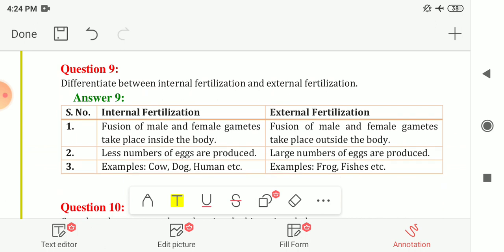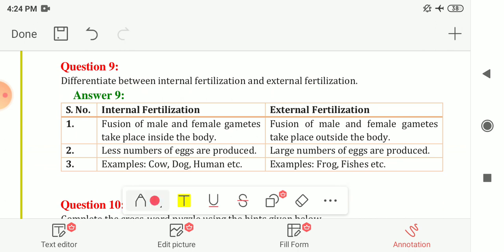Next, question number 9. Differentiate between internal fertilization and external fertilization. In internal fertilization, fusion of male and female gametes takes place inside the body, and in external fertilization, the fusion of male and female gametes takes place outside the body. In internal fertilization, a smaller number of eggs are produced, and in external fertilization, a large number of eggs are produced. The examples of internal fertilization are cow, dog, human, etc., whereas the examples of external fertilization are frog and fishes.